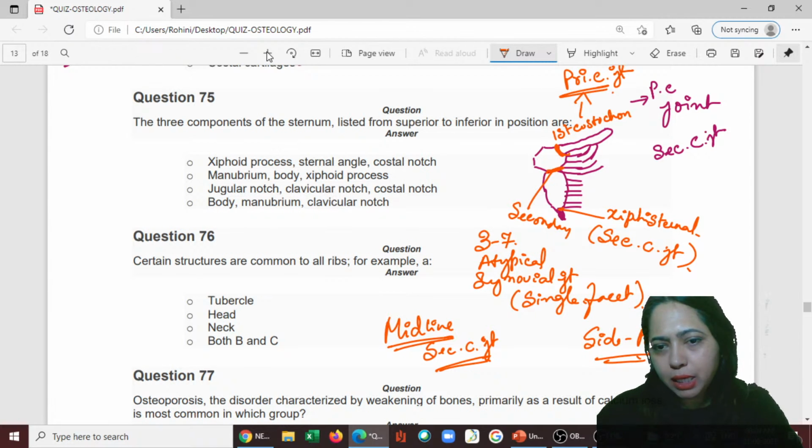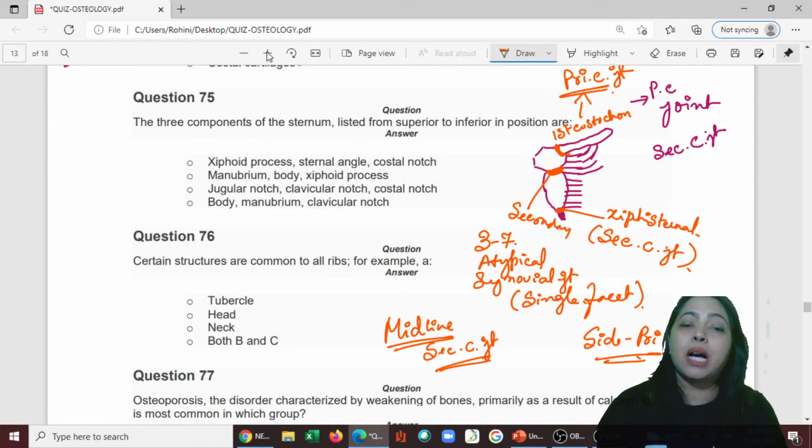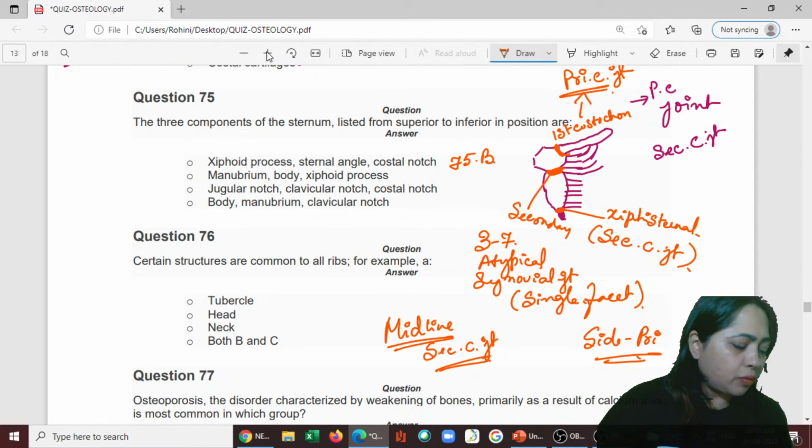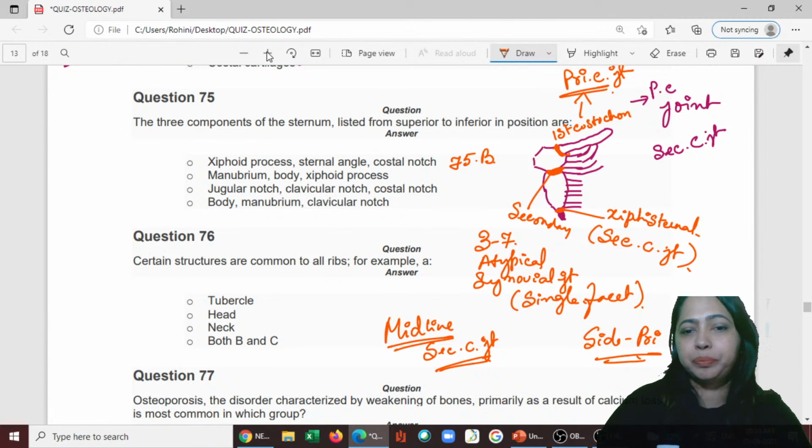This is right in the center, so it is secondary. And this one is primary. So usually it is asked, primary and secondary cartilaginous joint. Okay, so for the 75th one, we have the answer as B. Did we all get it? We all got the answer as B.